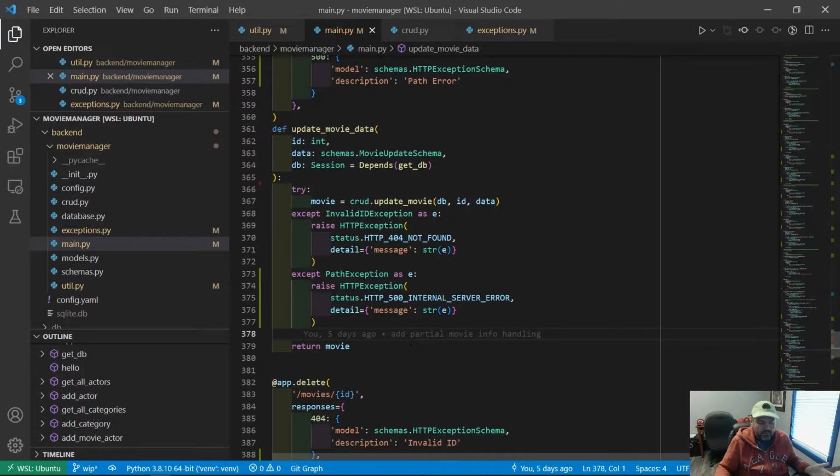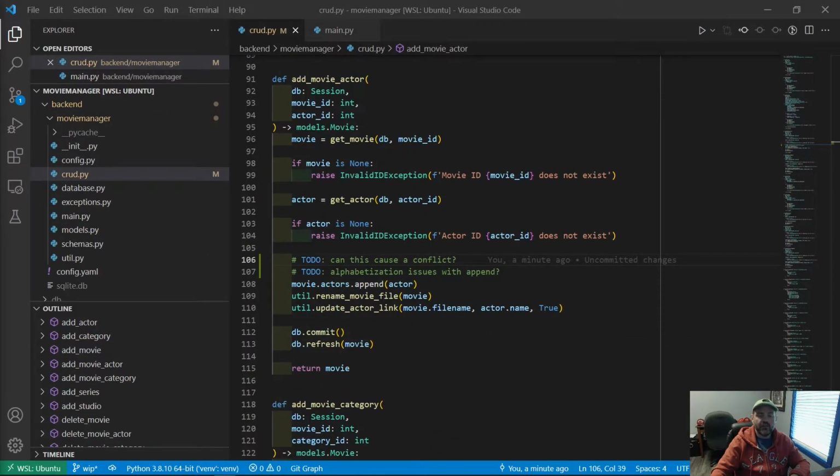I don't know, maybe the disk is full or there's no more inodes. I can't think of all the possibilities of what might happen, but they're just things that we simply can't solve automatically as far as I can think of right now, at least not without some kind of complication. But yeah, I think that all looks pretty good. So now we're handling our path exception.